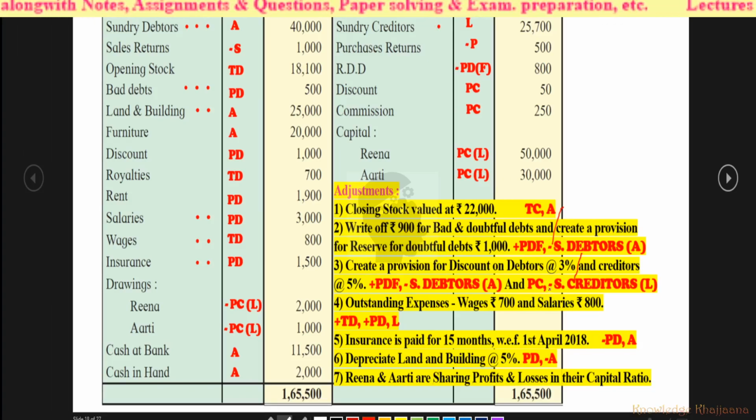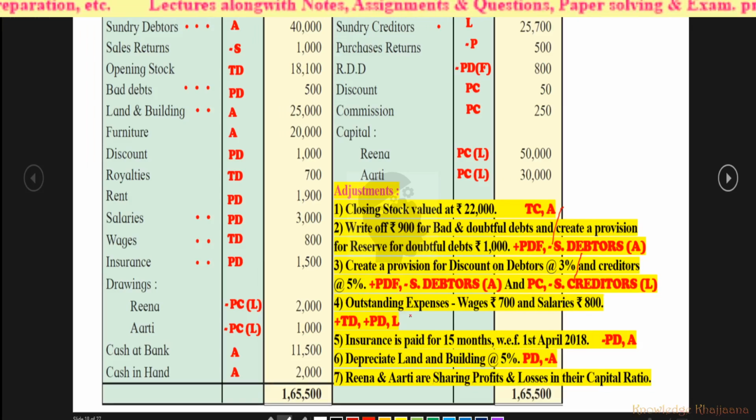Okay, and next, see, as we are assuming that we will get the discount, okay, so we'll add that discount to the profit and loss account credit side. So this profit and loss account credit side is for recording the discount on creditors. Okay, and that much of discount on creditors we will deduct from sundry creditors on the liability side.